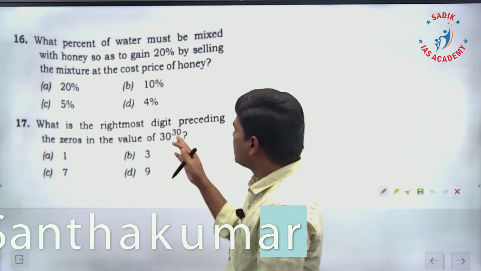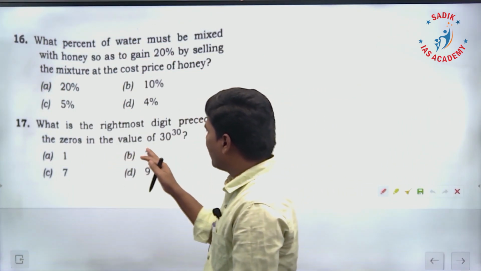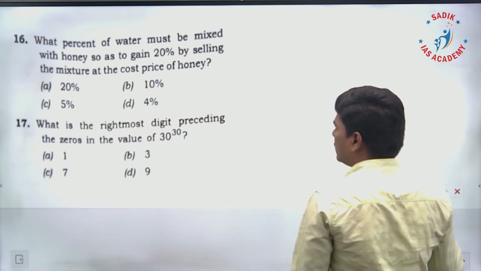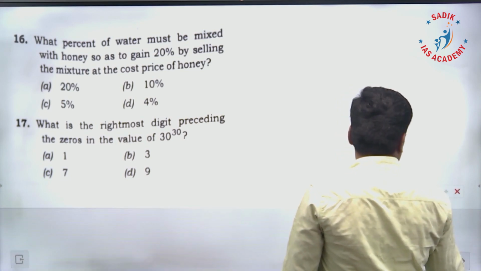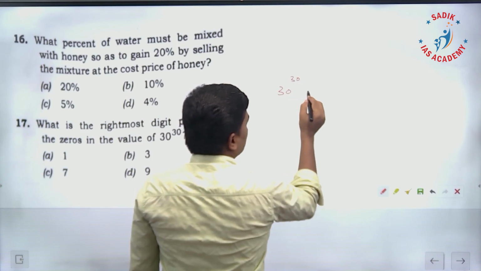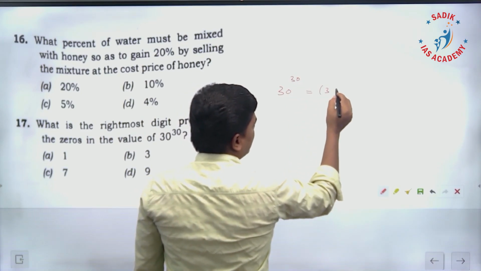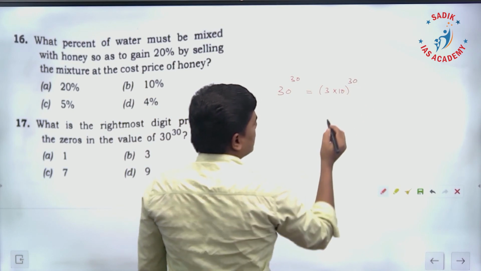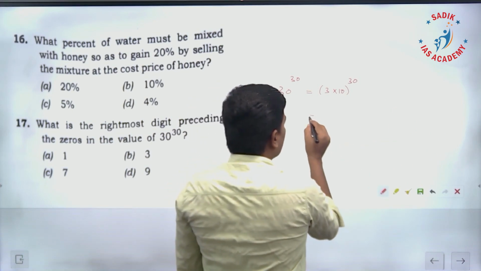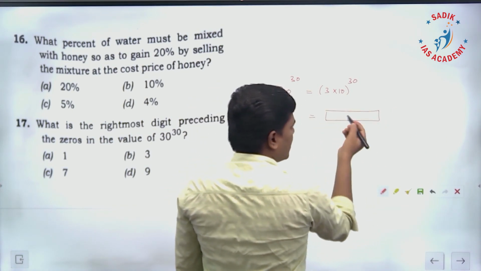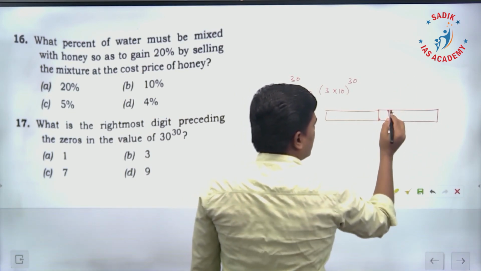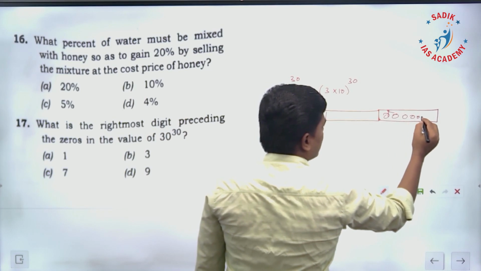What is the rightmost digit preceding the zeros in the value of 30 power 30? See, if you have 30 power 30, you can write it as 3 into 10 power 30. You need to multiply 10, 30 times. That means you will have some number which is followed by 30 zeros, like this, 0, 0, 0, 0, 30 zeros will be there.